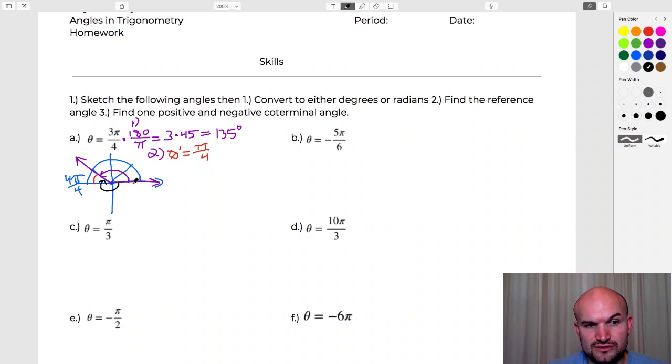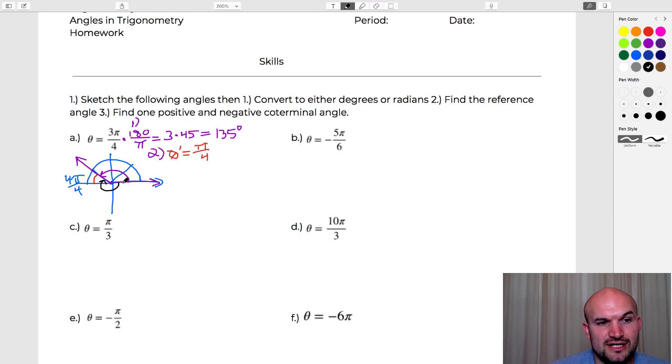So you can see that this angle starts and ends at the same spot, but it's in the negative direction, right? So how do we basically find that? Well, you can see that this angle and that angle would add up to 360. So if I basically took this angle and subtracted 360 away from it, I would just be left with that coterminal angle, which is the black one, which we'll talk about.